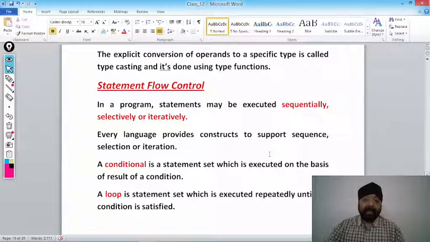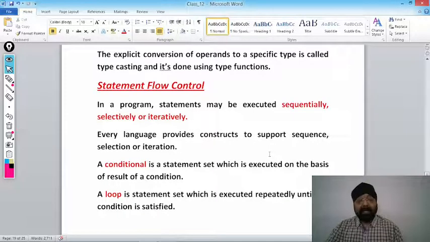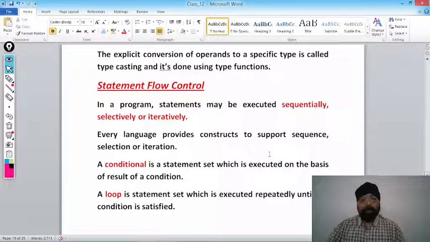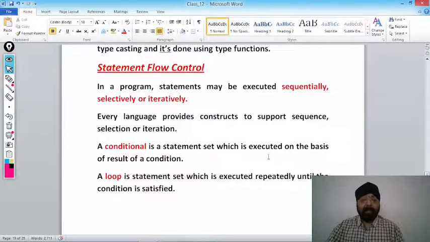Means हर एक language के पास कुछ ऐसे keywords होते हैं जिसके through sequentially, selectively and iteratively we can execute the statements. Every language provides constructs to support sequence, selection or iteration. Getting my point? Let's talk about conditional and loop.